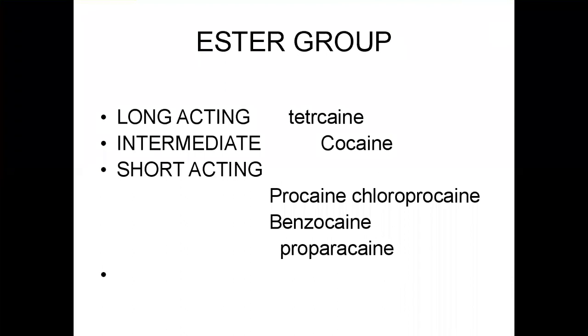Next is the ester group. In the ester group, we have long acting, intermediate, and short acting. In long acting, we have tetracaine. It is also called amethocaine. It is 4 times as potent as lignocaine. It is a long acting drug whose duration of action is more than 180 minutes.